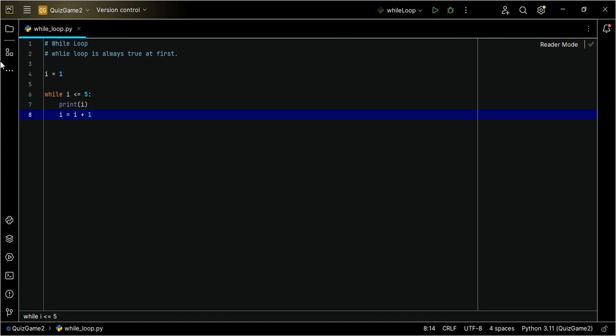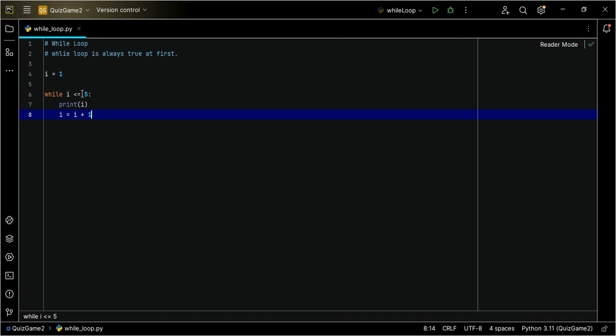The moment after you print i, come here, increase i by 1, then i will be 2. Go ahead. Now i is 2, it is less than 5. Print i. Now increase it by 1 again. Now i is 3, go up. 3 is still less than 5. Print 3. Increase it by 1, that's 3 plus 1, that is 4. Go up, 4 is less than 5. Print 4. Come here again, 4 plus 1, that is 5.